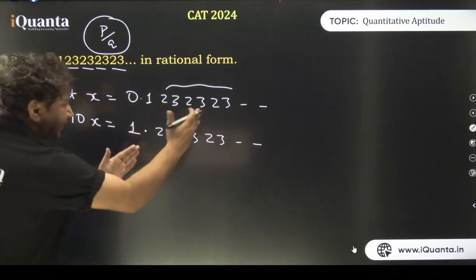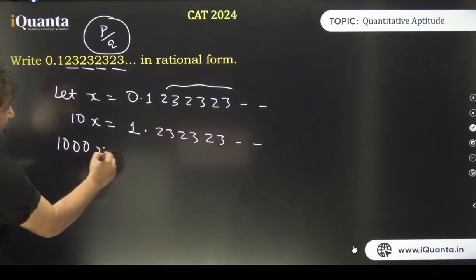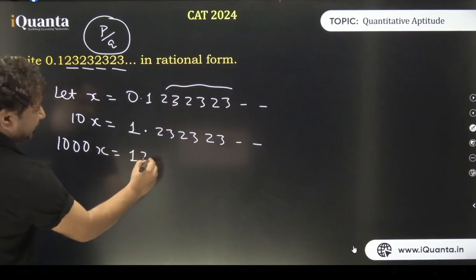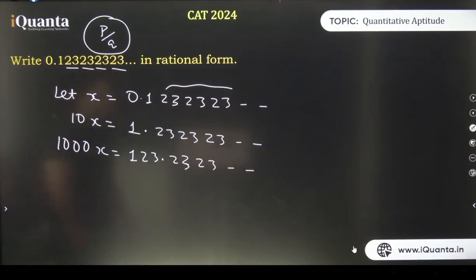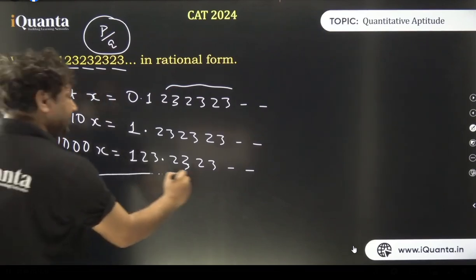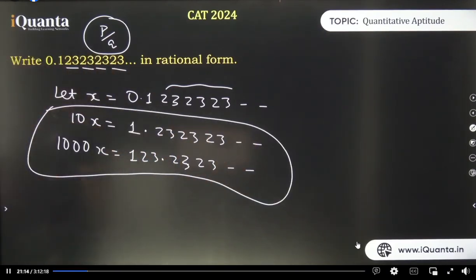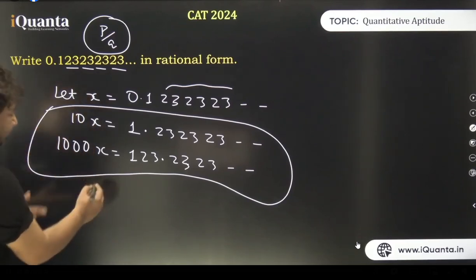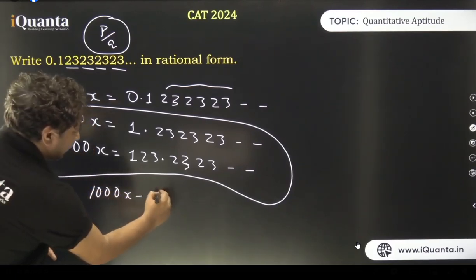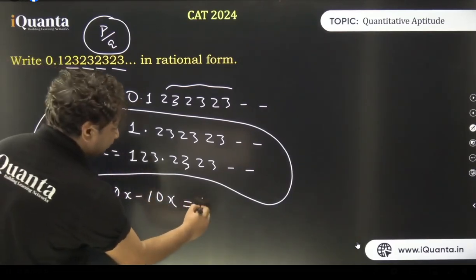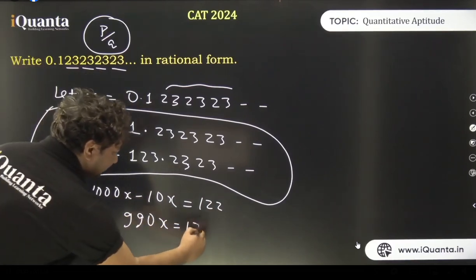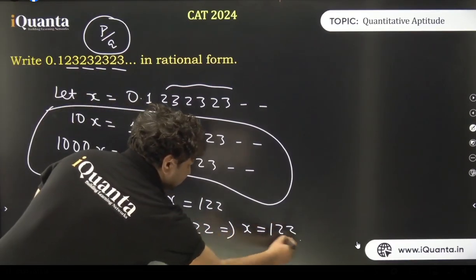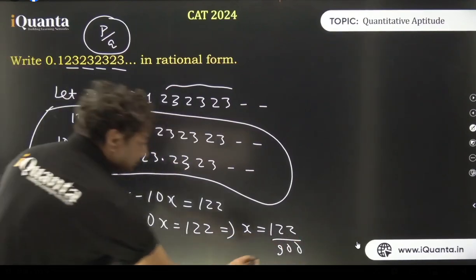क्या करूंगा मैं? पॉइंट को और आगे बढ़ा देता हूं एक बार. Let us multiply this by 1000. 3 decimal shifts, I'll get 123.2323 and so on. Isn't it? Now my life becomes very simple. Because after the point we have similar digits and we can eliminate that. Right? So let us subtract 1000x minus 10x. इसमें से माइनस कर दिया is equal to 122. खत्म. Now there is no tension at all. 990x is equal to 122, which means x will be equal to 122 upon 990. Clear?